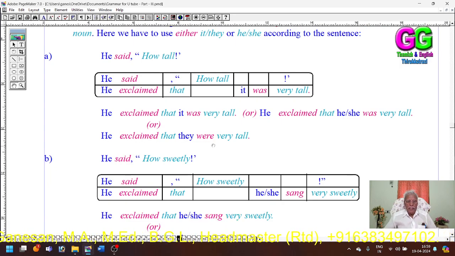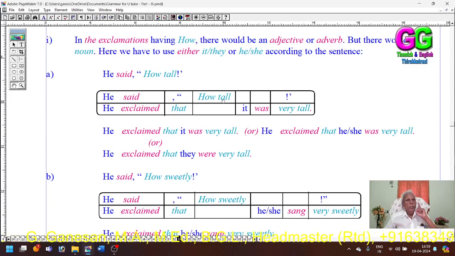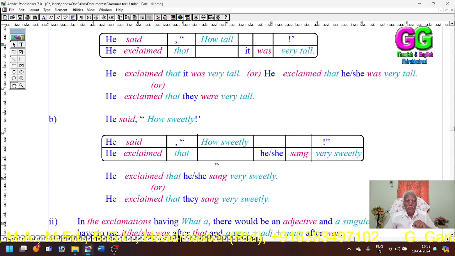He exclaimed that they were very tall. So here I have explained an example, having how under adjective, how tall. Here I have used an adjective after how. Here in the second example, I have used an adverb, how sweetly. He exclaimed, conjunction that, how sweetly? Very sweetly. That's okay.